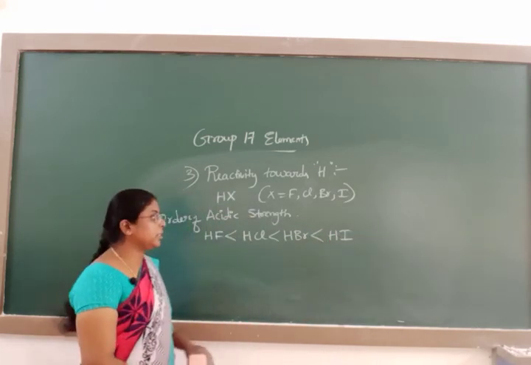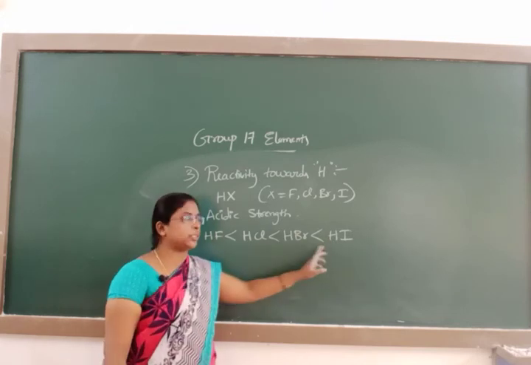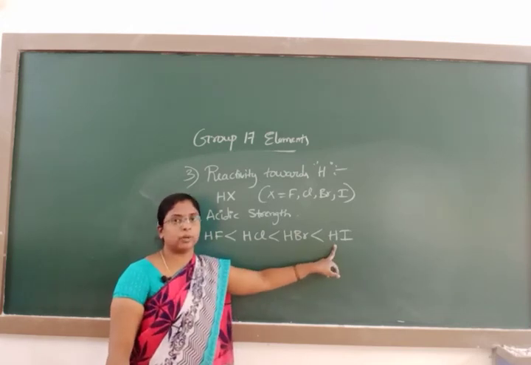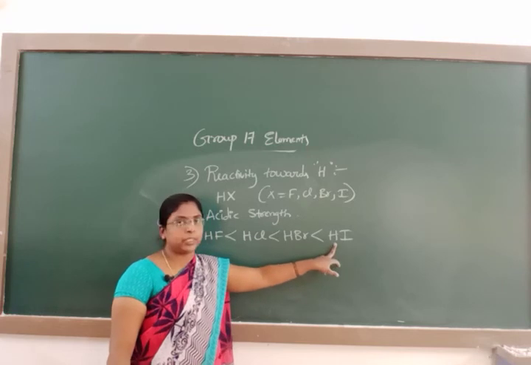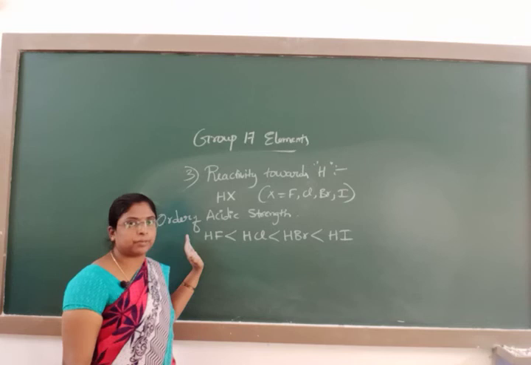HI is more acidic. From HF to HI, the acidic strength goes on increasing. HI has more acidic strength than HF.